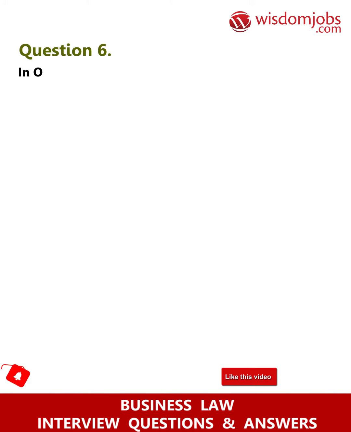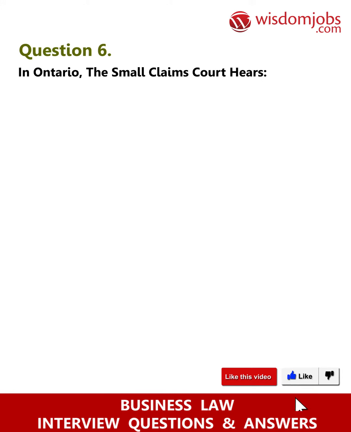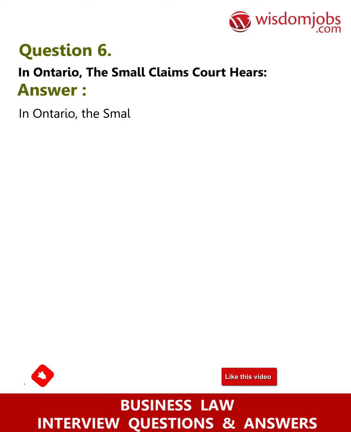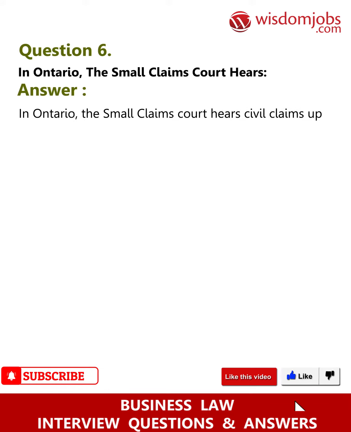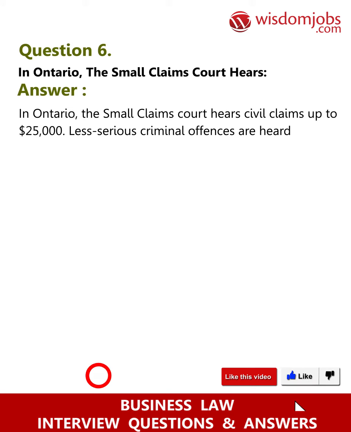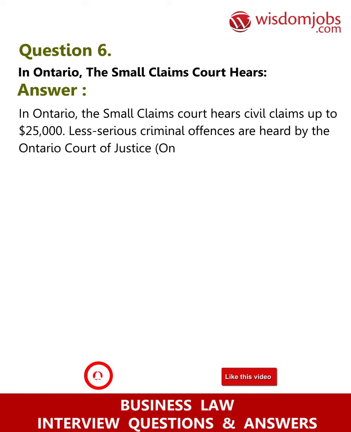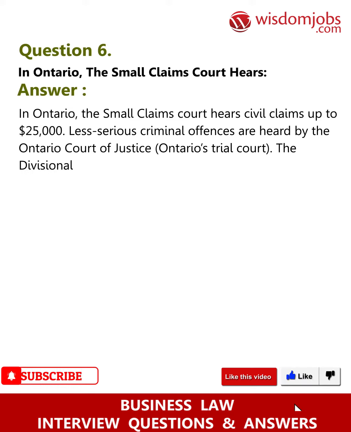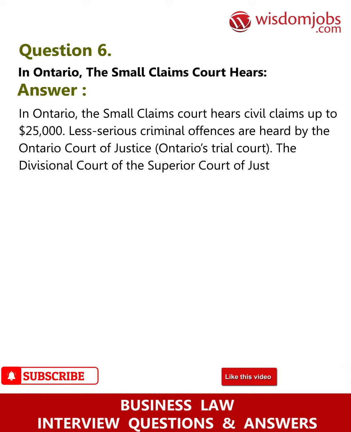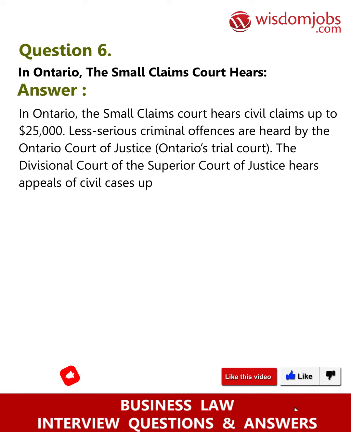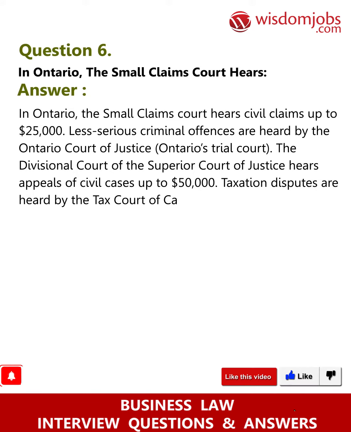Question 6. In Ontario, the Small Claims Court hears. Answer. In Ontario, the Small Claims Court hears civil claims up to $25,000. Less serious criminal offences are heard by the Ontario Court of Justice. Ontario's Trial Court, the Divisional Court of the Superior Court of Justice, hears appeals of civil cases up to $50,000. Taxation disputes are heard by the Tax Court of Canada.